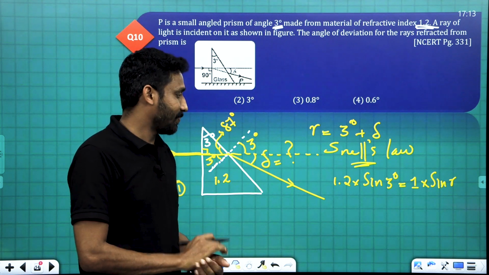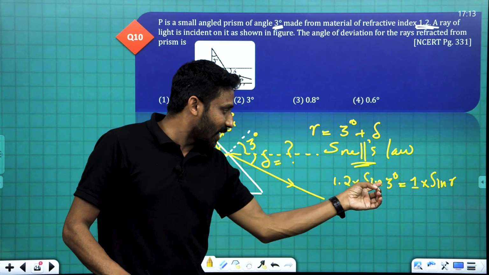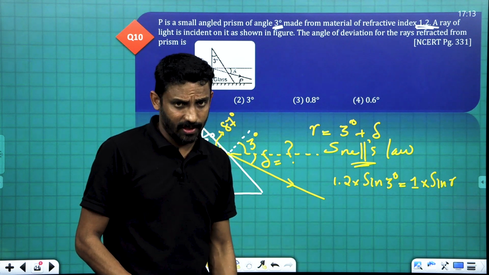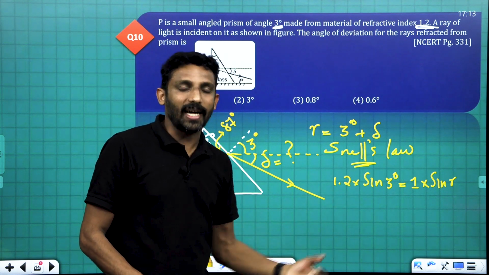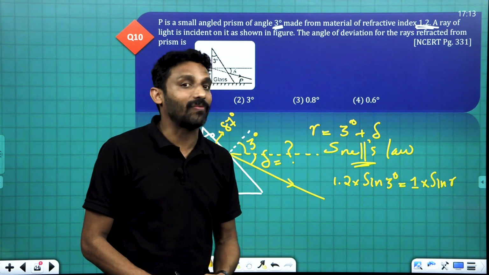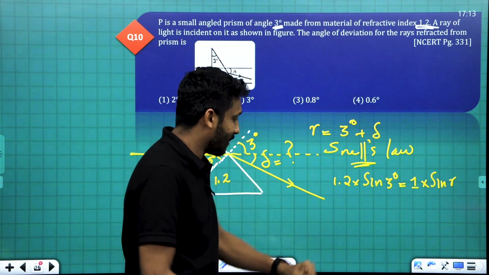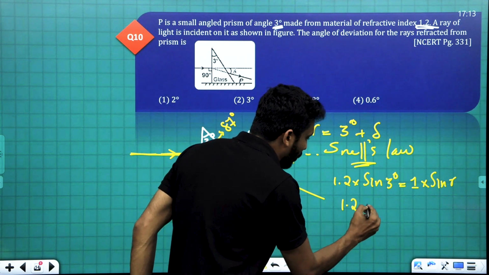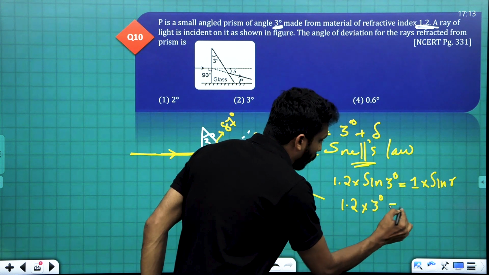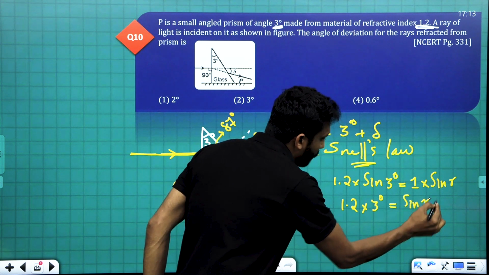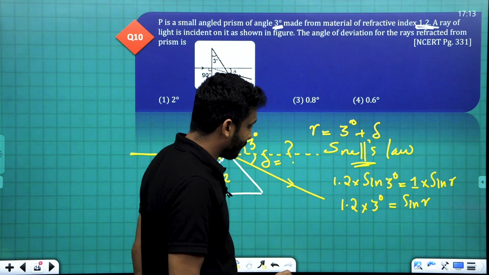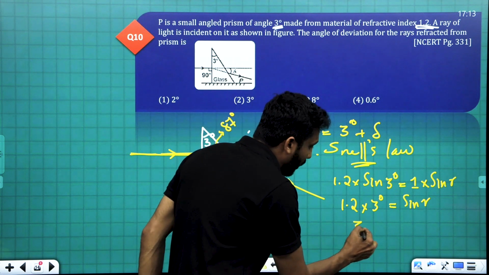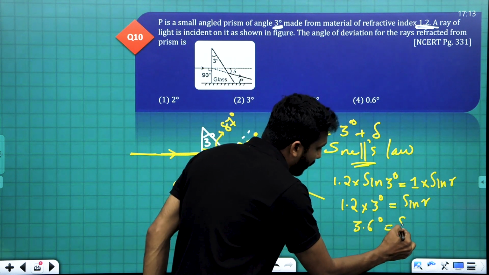Isn't it? And since this 3 degree is very small, we can take sine theta is approximately theta, if theta is very small. So this is 1.2 into 3 is equal to sine r. That is 3.6 is equal to sine r.